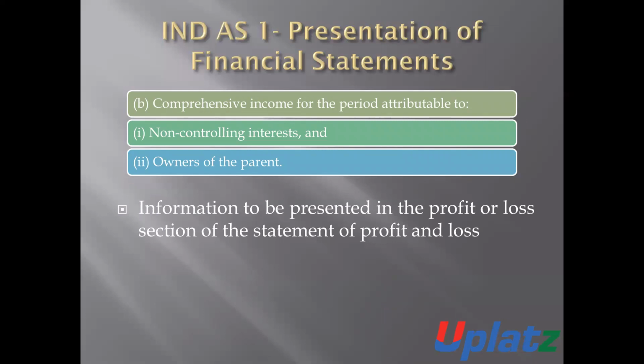Number 2, comprehensive income for the period which is attributable to non-controlling interest and owners of the parent.